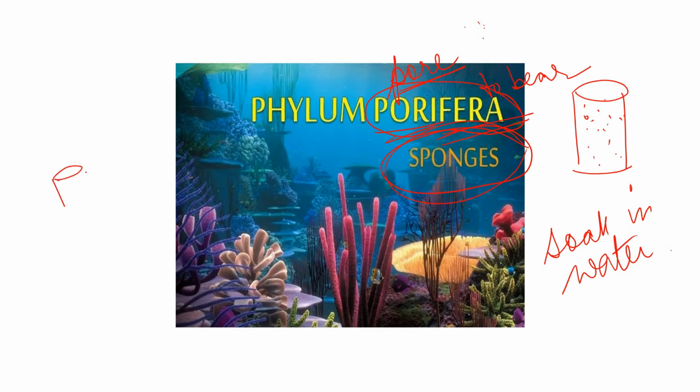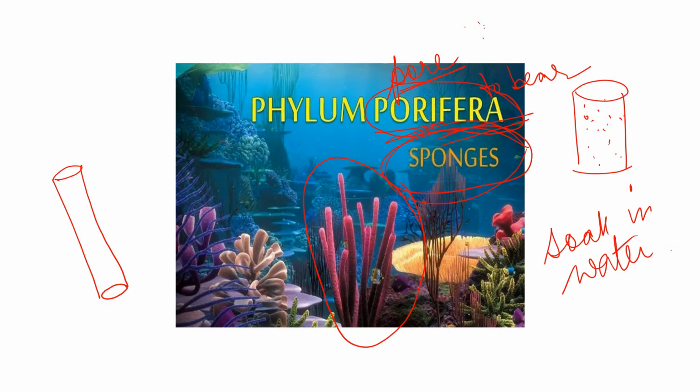So it can stay as singular, or it can stay as a colony, as a branch. Wherever we stay, don't we have our colonies? Like Biji colony, there is a group of people in different houses, right? But all are humans, no one is alien there. Similarly, sponges can either stay completely single or they can stay in a colony.